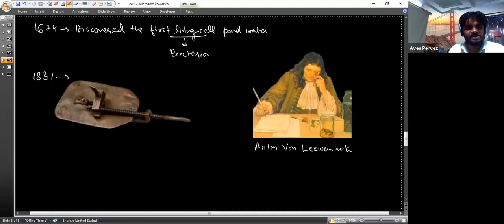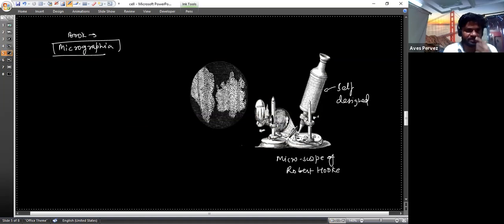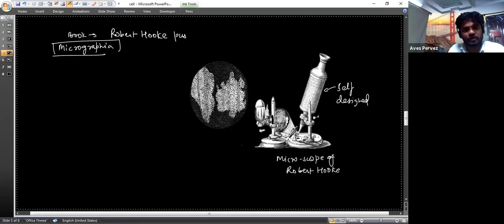Robert Brown discovered the nucleus. Okay, so copy this information first, and then we shall move further. Make little notes that Micrographia was the name of the book in which Robert Hooke published his work on the cell.